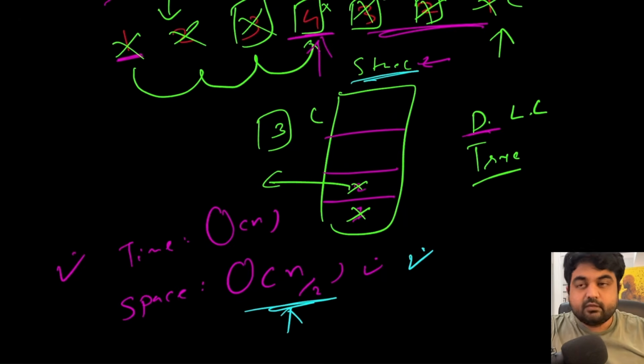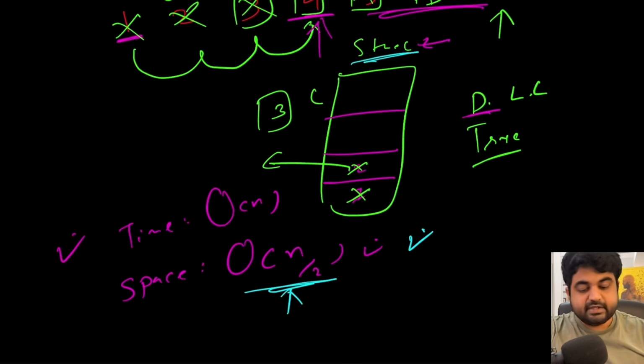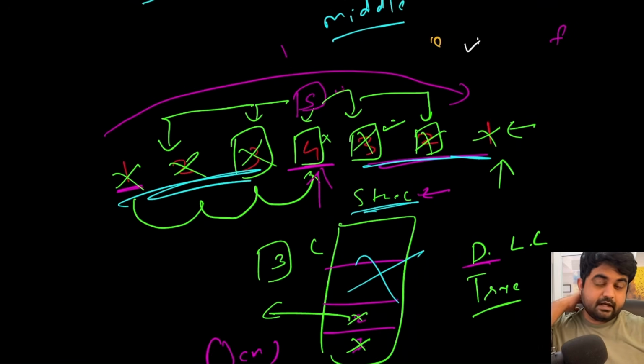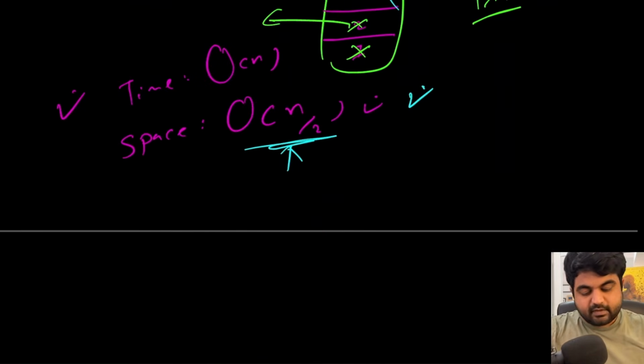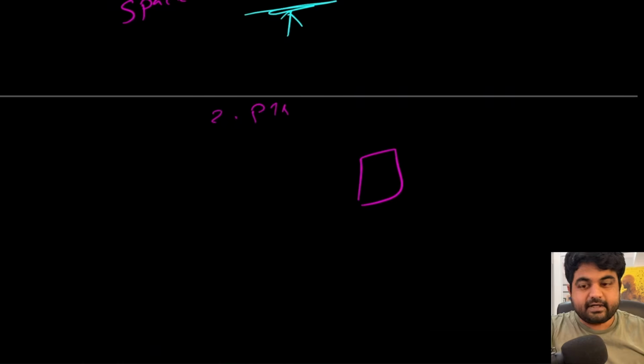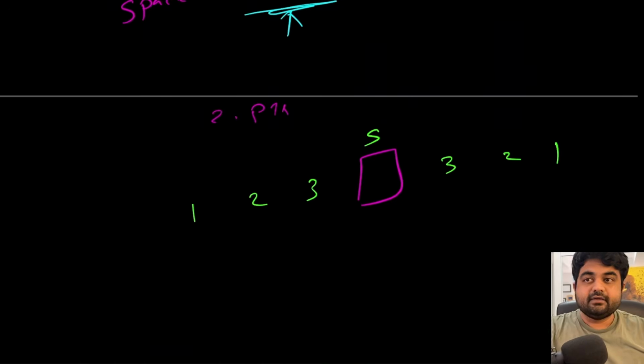The question is, do we really need the stack, or is there some other way we can avoid using the stack and still iterate over these values and compare whether they are the same or not? The answer is actually quite simple. The logic this time is that we are going to use 2 pointers. We already defined that we are going to be using 2 pointers to find the middle of the linked list. So let's assume that we find the middle of the linked list as the slow pointer. Now we have these values 1, 2 and 3 over here, and these values as 3, 2 and 1 in the reverse order. If that is the case, then only this is a palindrome.